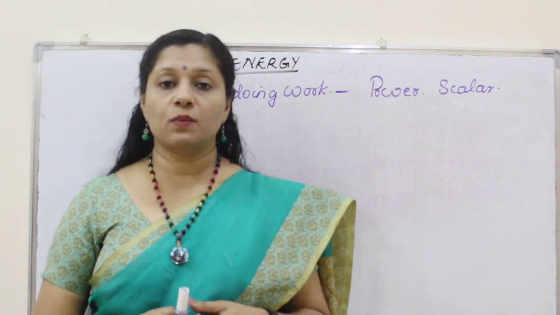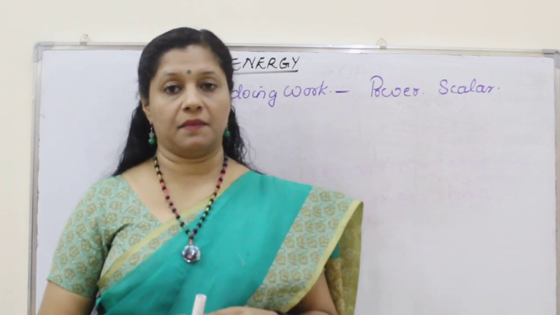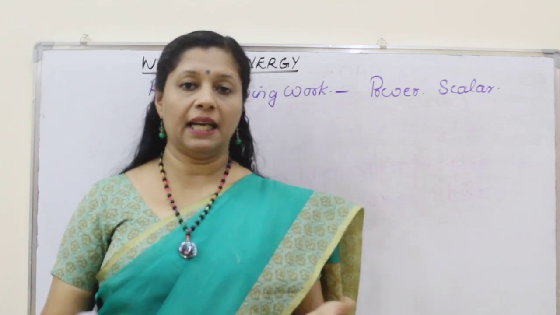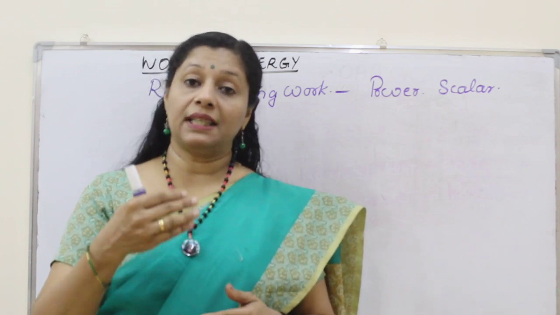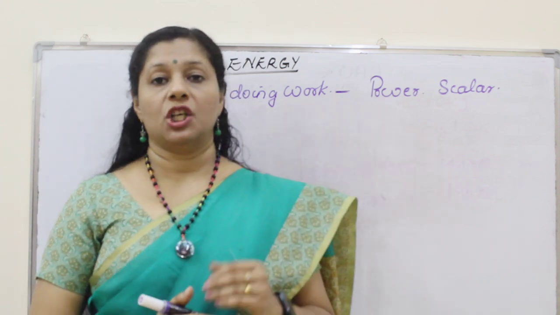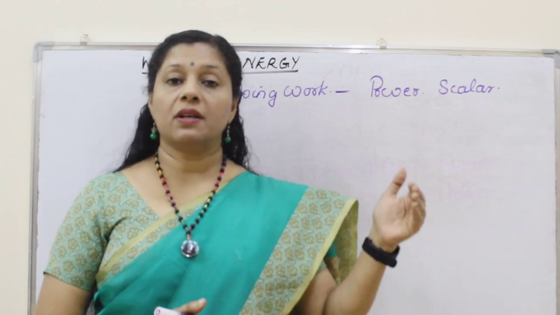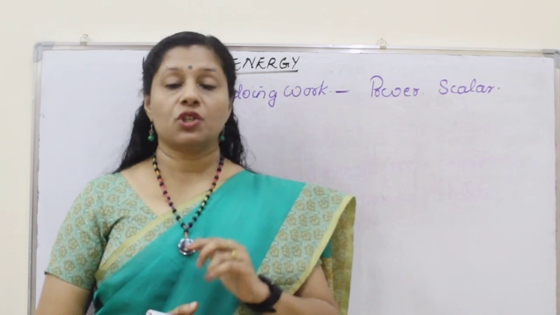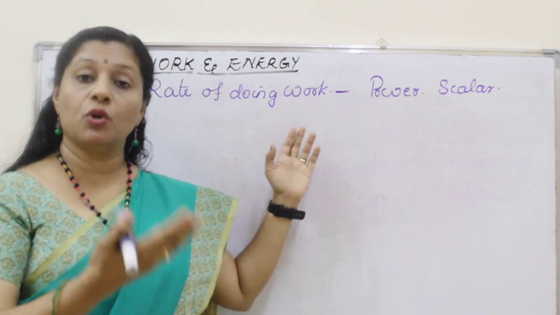But here only one difference was there. What was it? I took more time, the machine took less time. So usually when we talk about work, we don't involve time in that. You can take any amount of time to complete that work. That's it. But when we think about the time in which it is finishing, then we call it as power. So who is more powerful? Of course the machine is more powerful because the same work it could finish in 2 hours which I took 1 day. So the rate of doing work, or the faster it is doing, the more power it has.